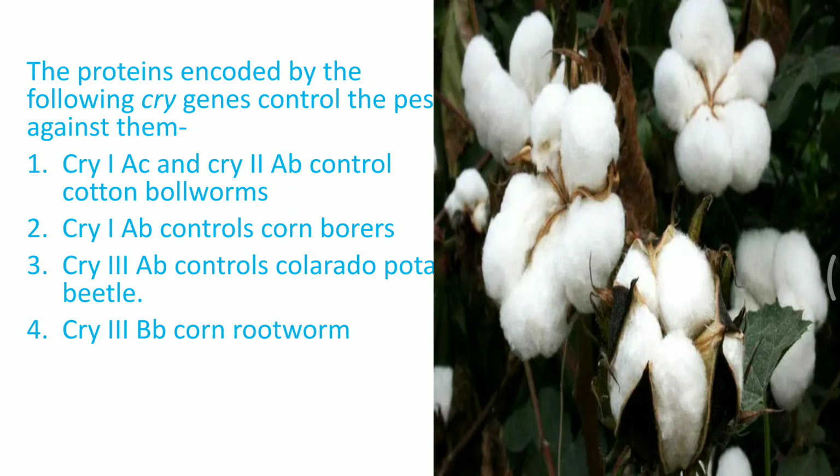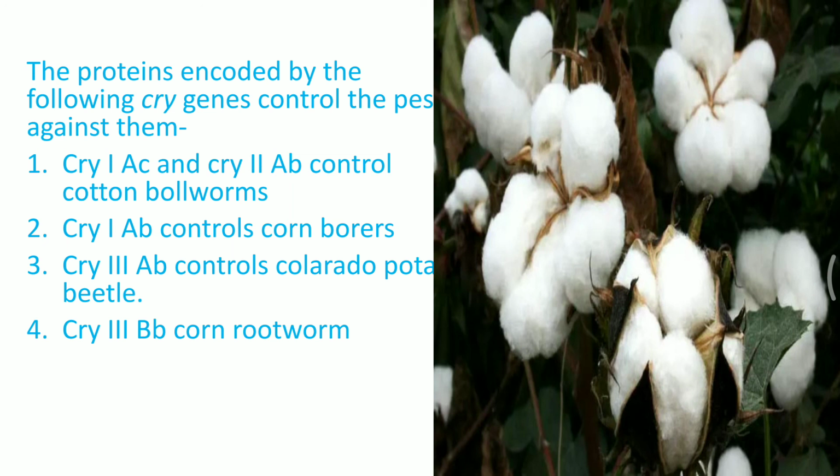Cry3Ab controls Colorado potato beetles, and Cry3Bb controls the corn rootworm. So these four you have to learn, and it is very important. It is asked many times in the examination.